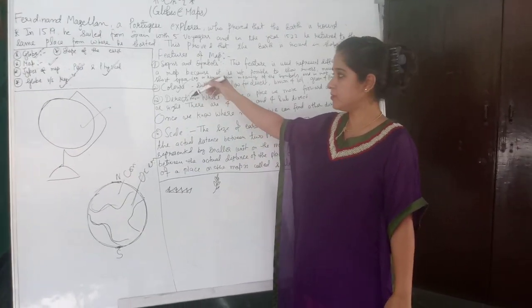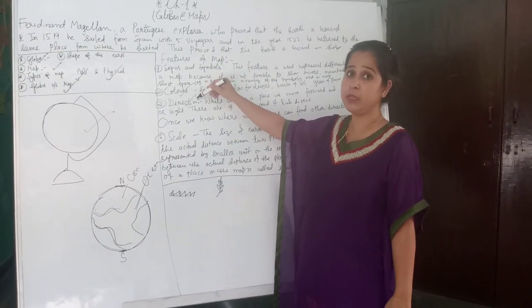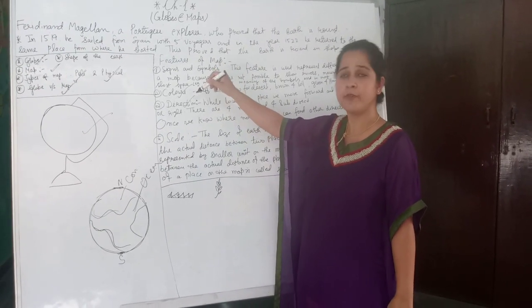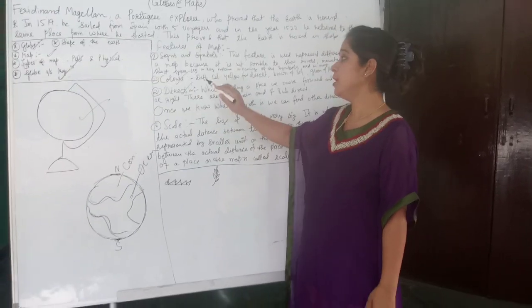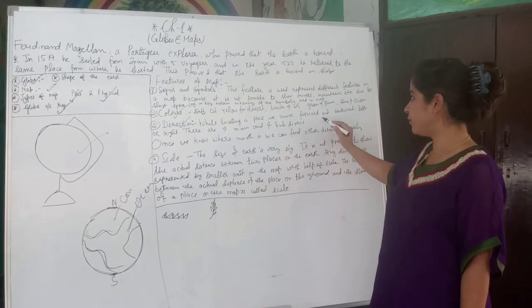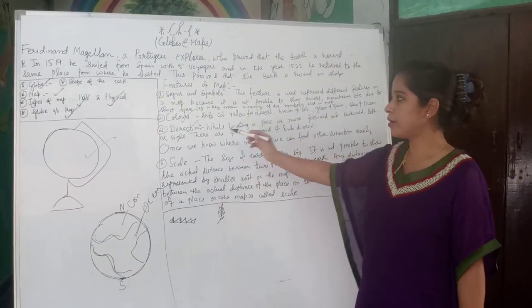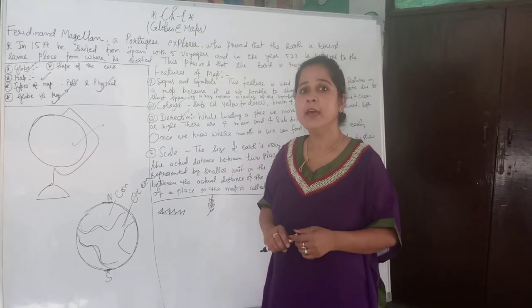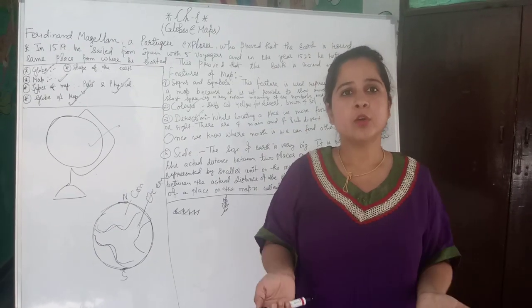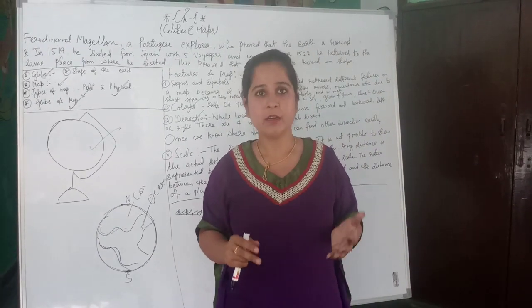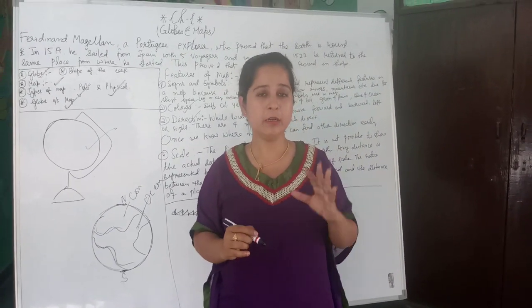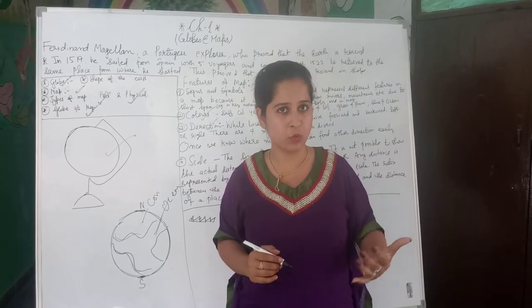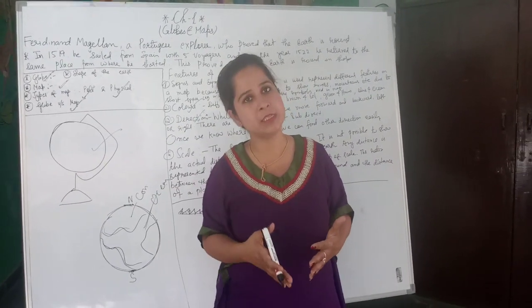Third is direction. It is one of the important features of a map, direction. While locating a place, we move forward and backward, left or right. There are 4 main and 4 sub directions. Whenever we are going, we must know where we are going. Direction is very important, and once the north direction is known, then all other directions are very easy to know.